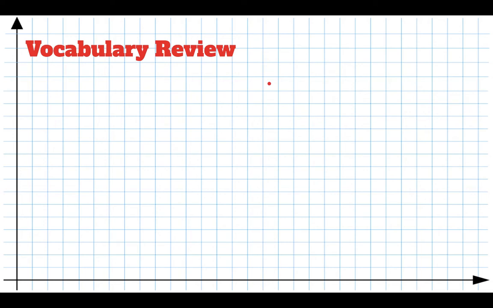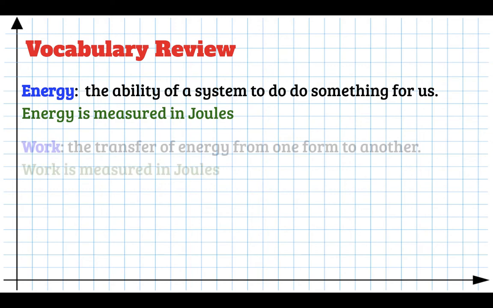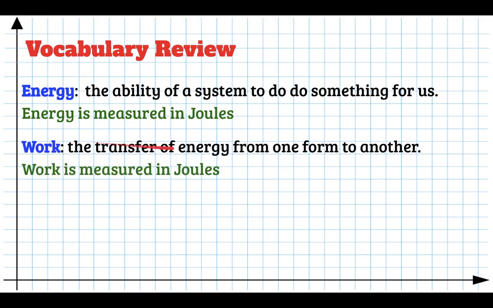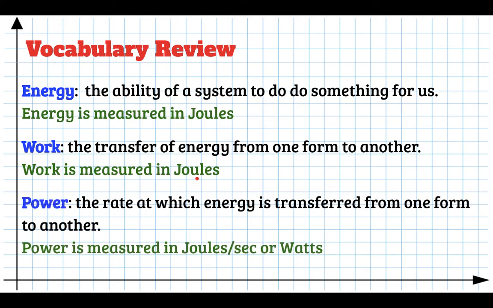All right, so a quick review of vocabulary. Energy is the ability of a system to do something for us. We measure energy in joules. It's the accounting system of the universe. Work is the transfer of energy from one form to another. And since energy is measured in joules, work, the transfer of energy, is also measured in joules. Power is the rate that energy is transferred. It's how many joules every second are transferred, and it's measured in joules per second or watts.